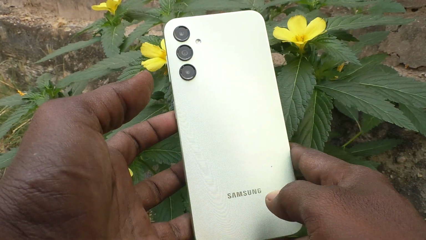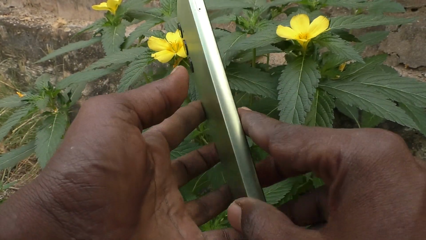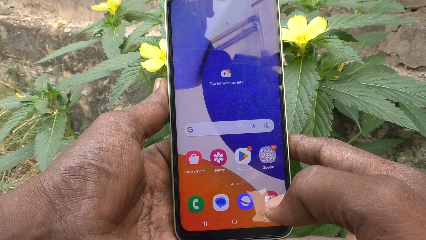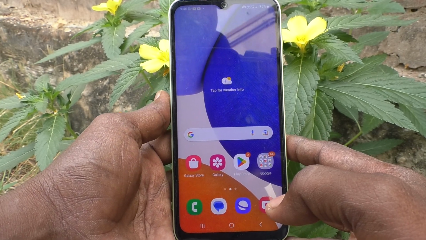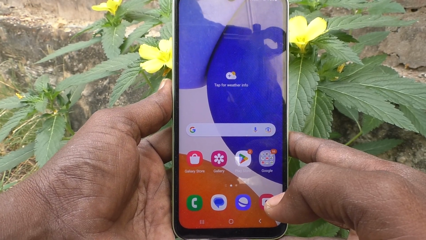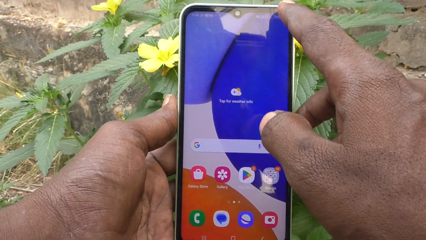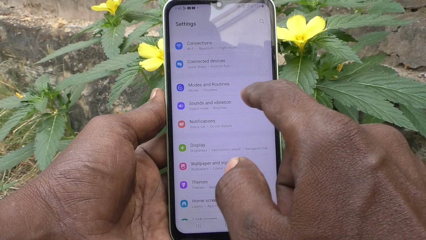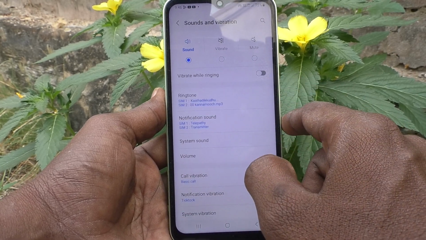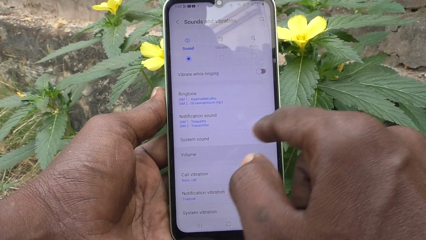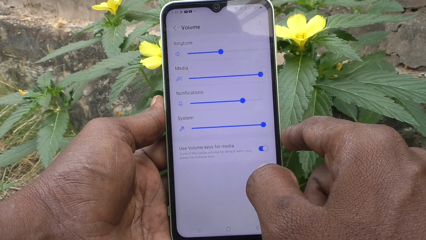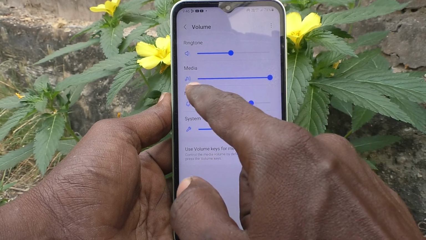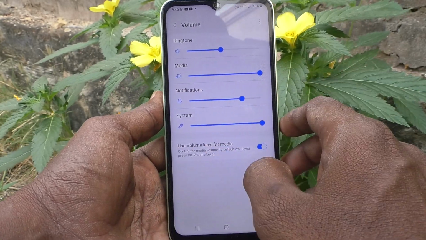Here is Samsung Galaxy A14 smartphone. In this video, you will learn how you can increase or decrease ringtone volumes and other volumes in your phone, Samsung Galaxy A14. First of all, go to the settings of your phone here and go to sounds and vibration and click on volume. Here you can increase or decrease and control volumes like ringtone, media, notification, system, etc.